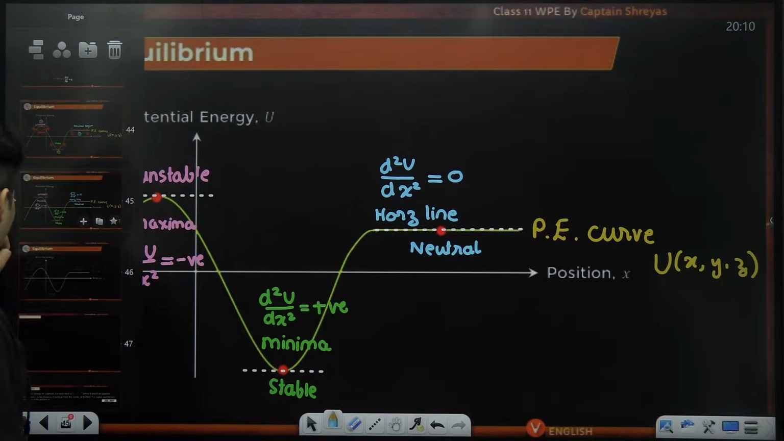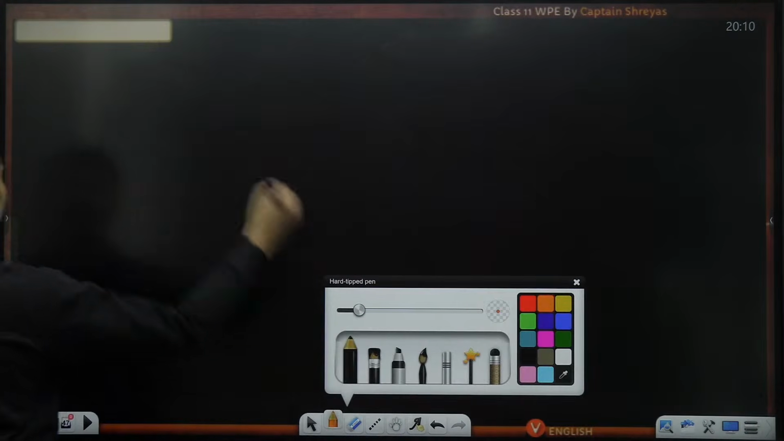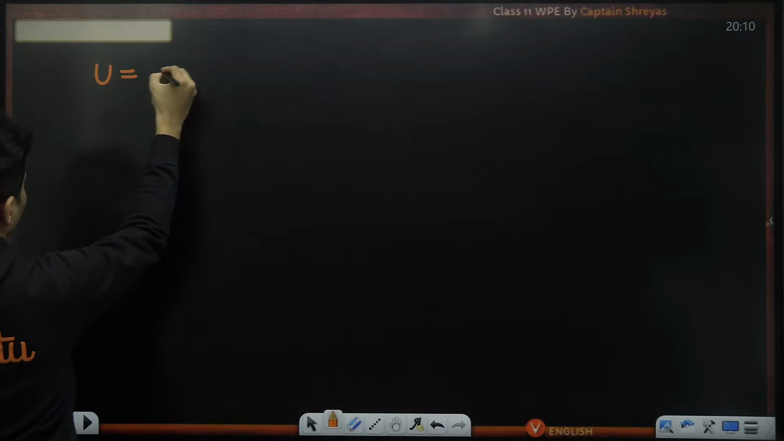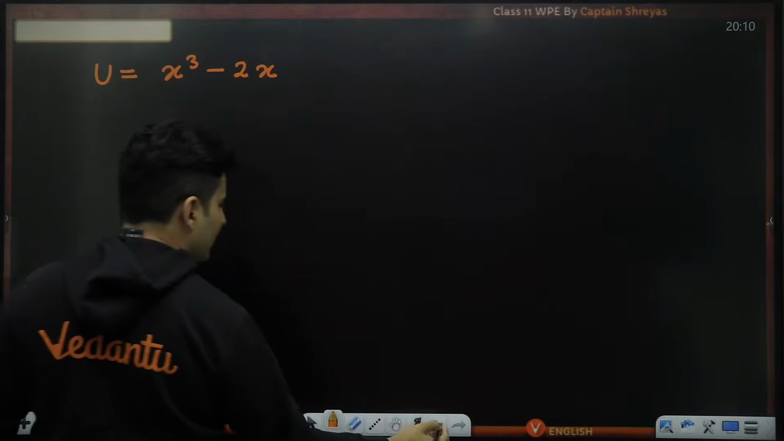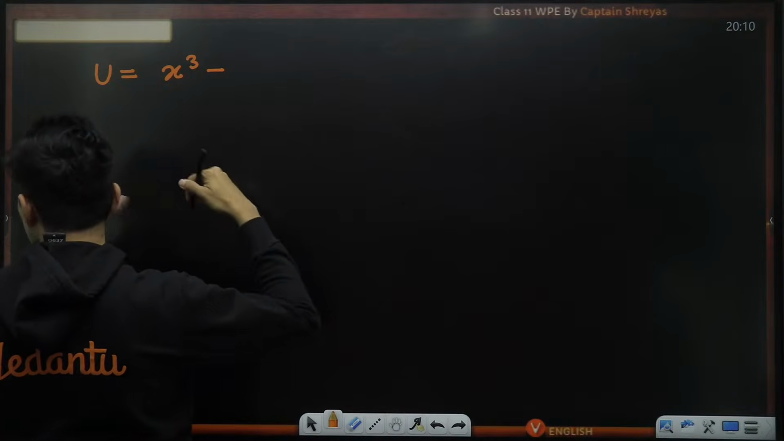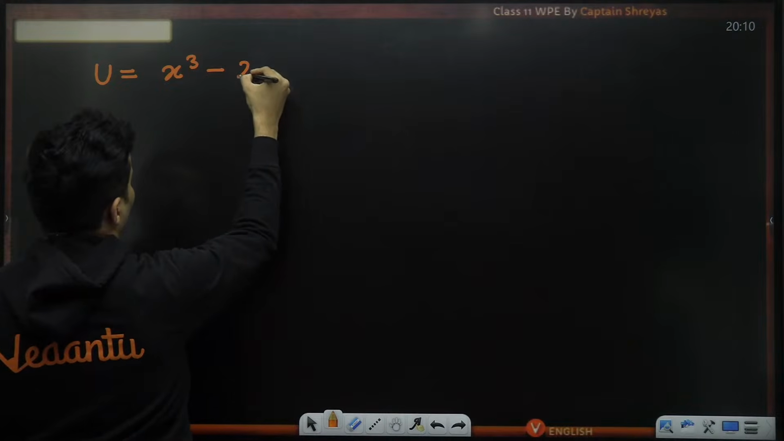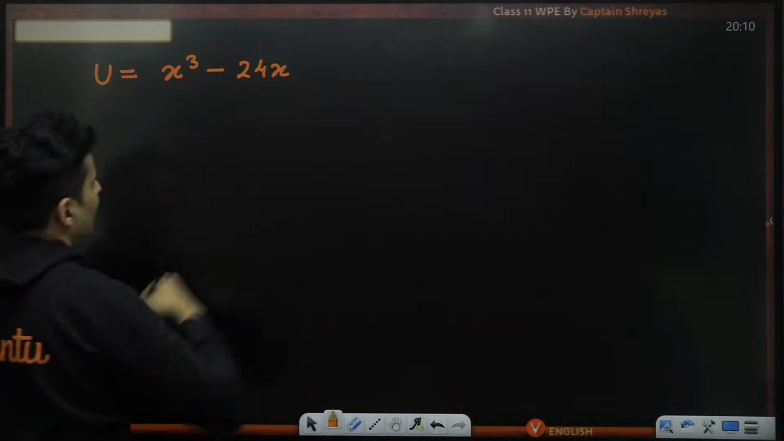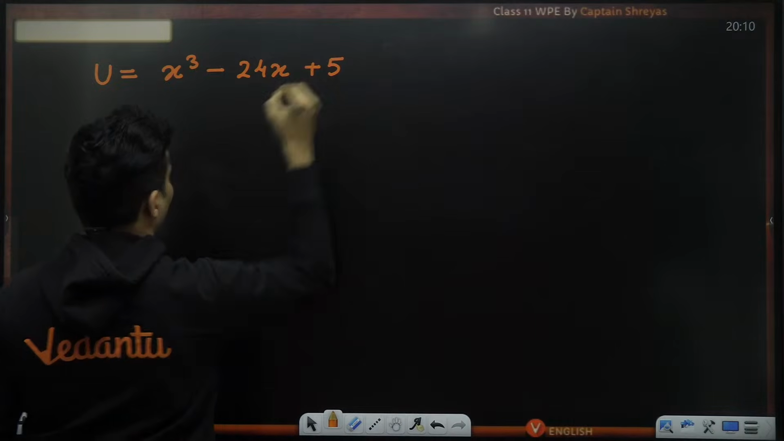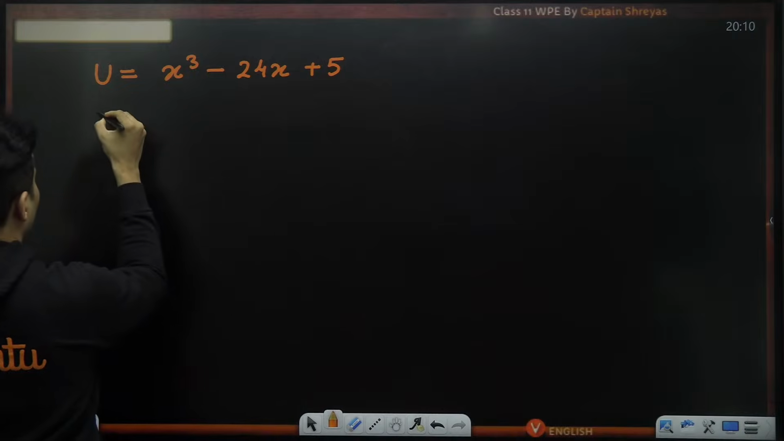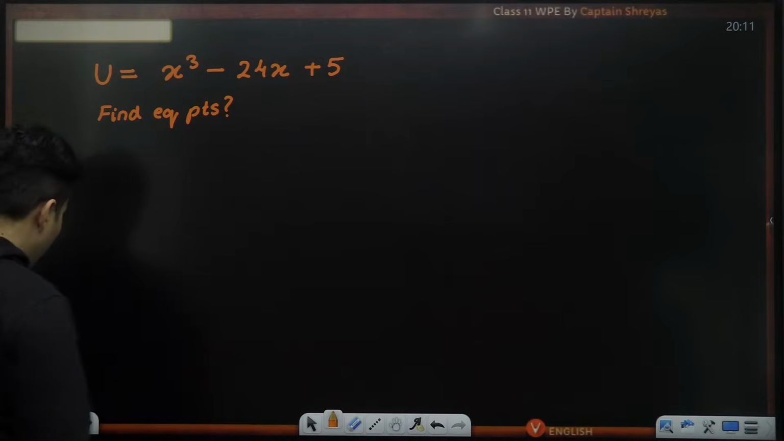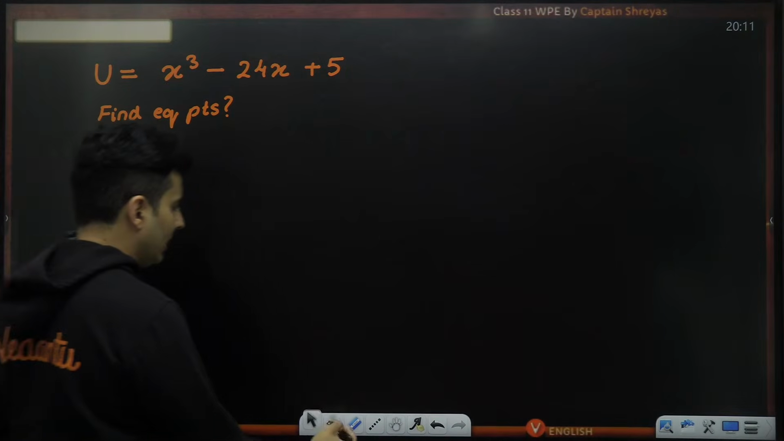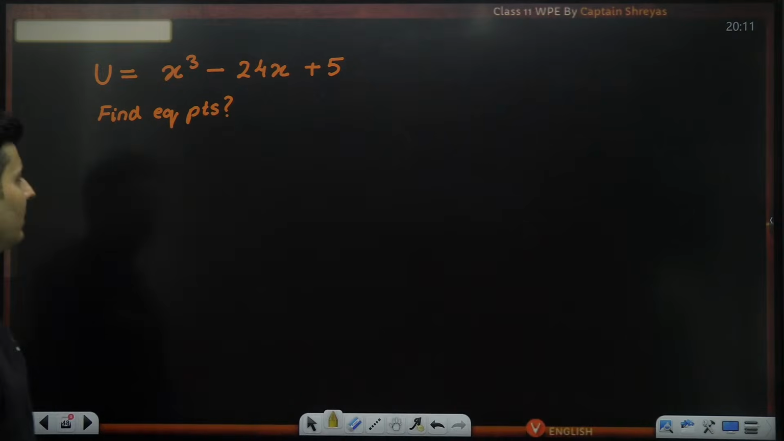So I will give you an example. Don't worry, I have put up the notes. Say for example, my potential energy is given by x cube minus 24x plus 5. Can you find the equilibrium points? Can you figure out what those equilibrium points are, if at all any? I think we can do that. It's not a big task.